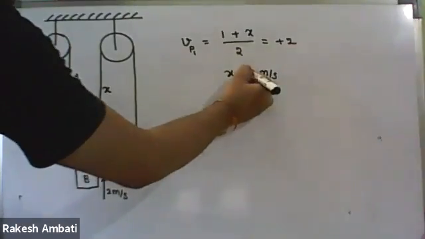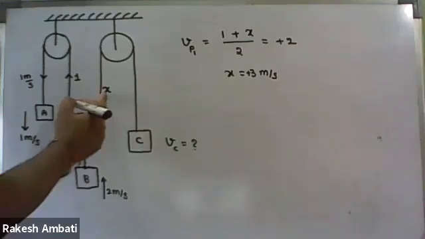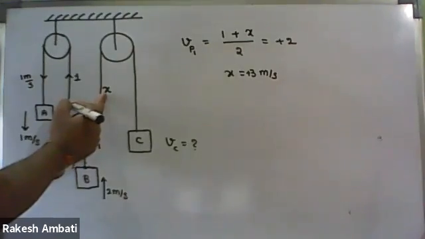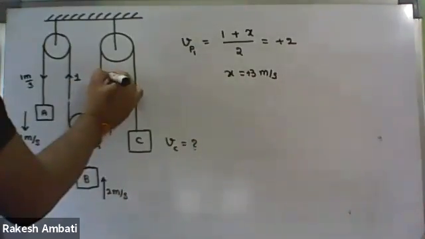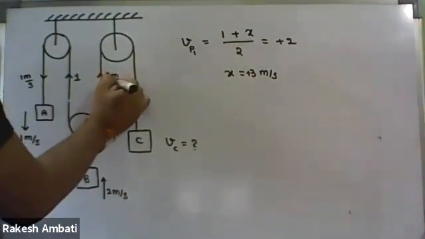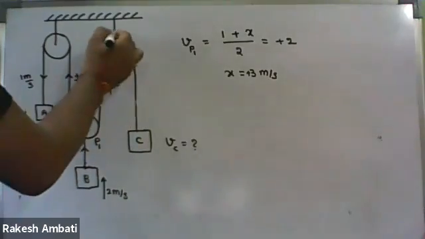X equal to plus 3 meters per second means this side arm is moving up or moving down? Up. So moving up with a magnitude of velocity 3 meters per second. And it is a fixed pulley.